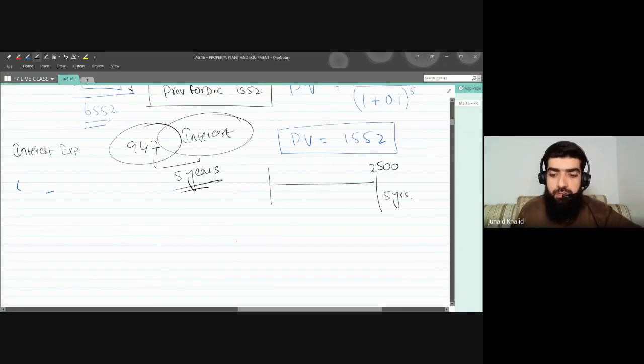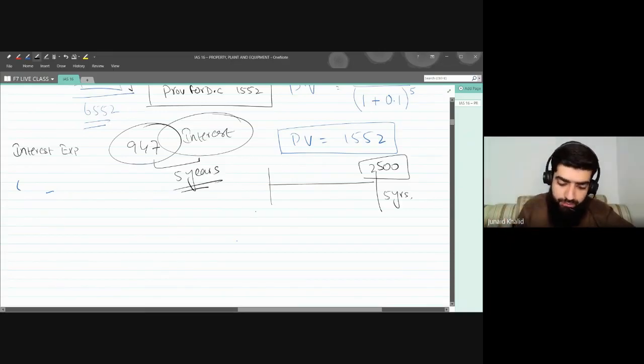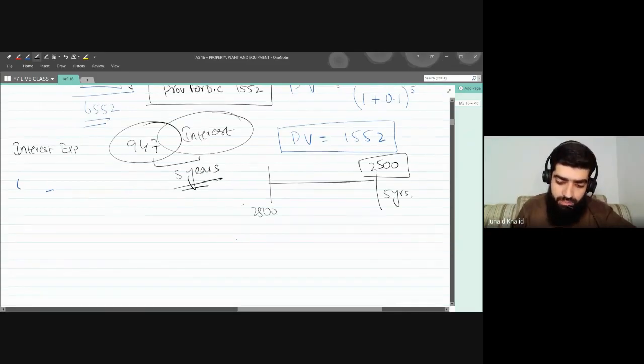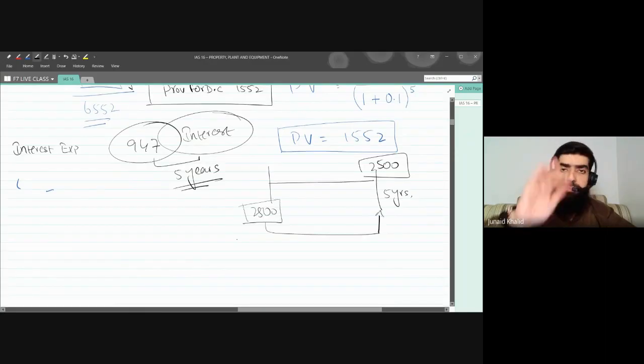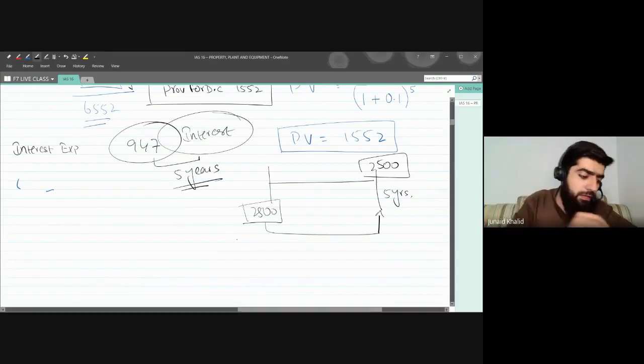Do you think the bank will lend you 2500 today, just for you paying 2500 after 5 years? No, definitely the bank will give you a lesser amount, and after 5 years, along with the principal, you'll be paying interest.